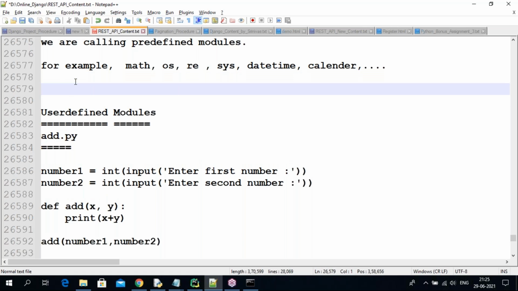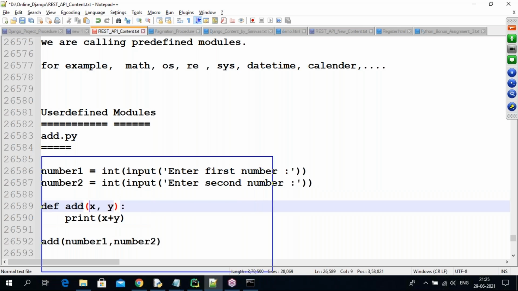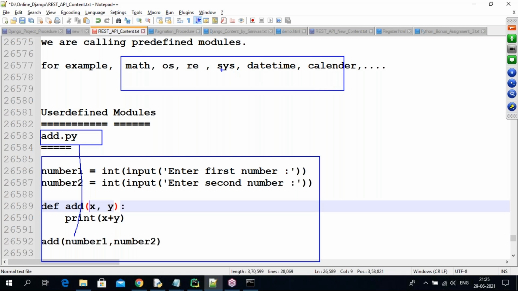Now here, guys, sometimes I require a predefined module to use in the user defined module. So this is our main code. When we are developing the user defined module and writing the logic, sometimes we require predefined modules. Then we import those modules into our user defined module by using what? The import keyword. In the Python module concept, there is the import keyword and the from keyword. These are two keywords we use, guys, for importing.